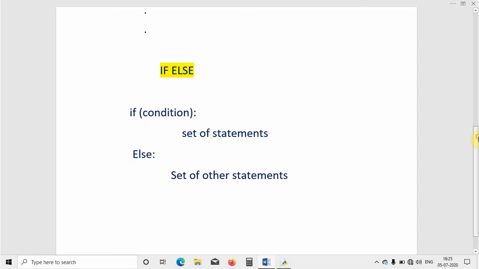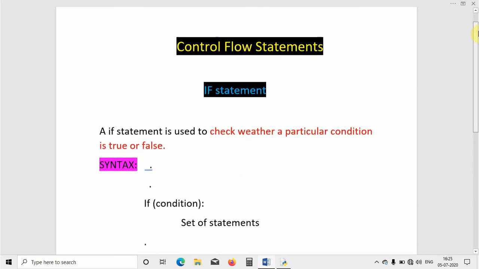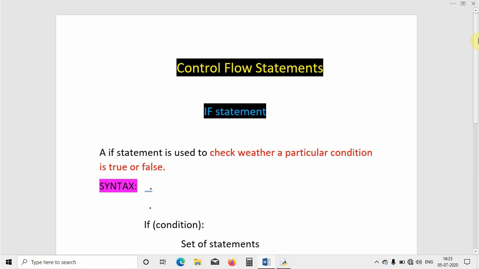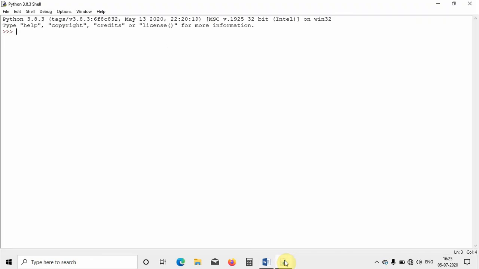Okay, so now I will show you practically how I can use these. Without an example you will not understand completely, so to make you understand, I will write it in Python code itself. Let me open the Python shell. This is Python 3.8.3, the latest version of Python.